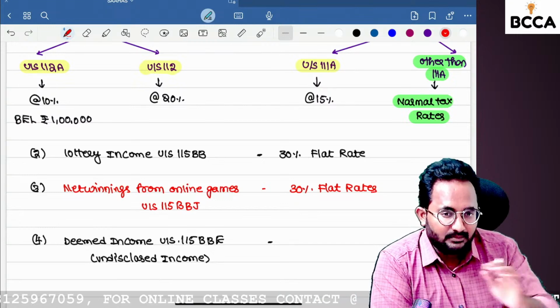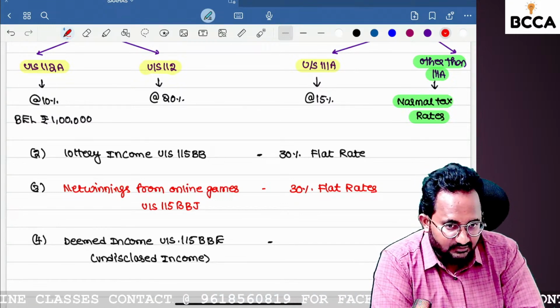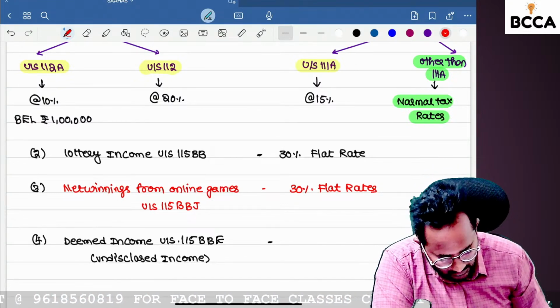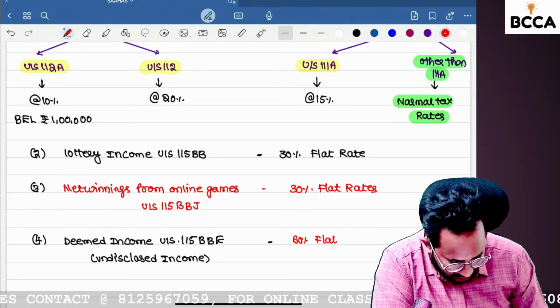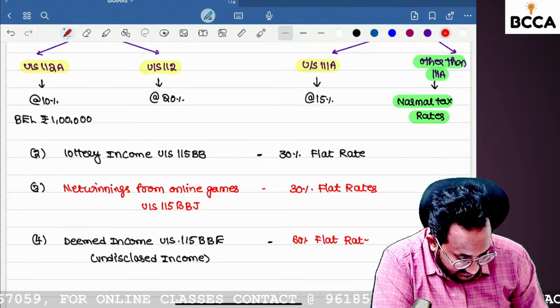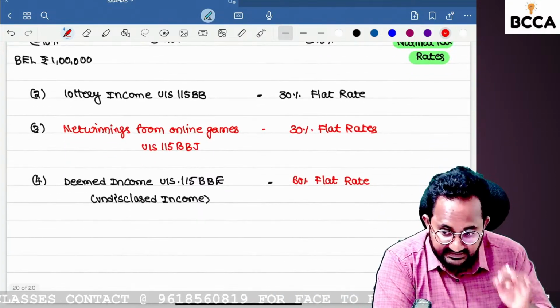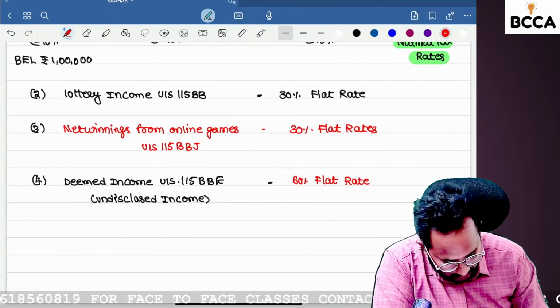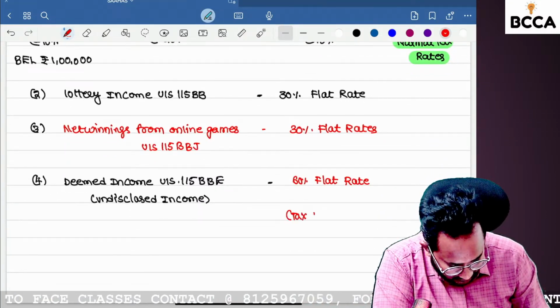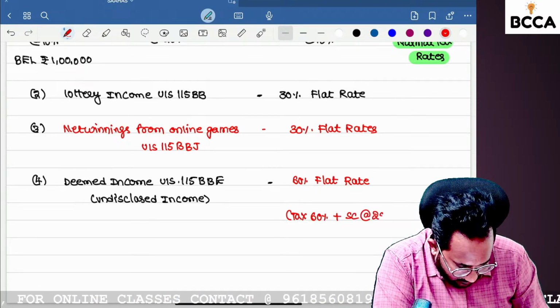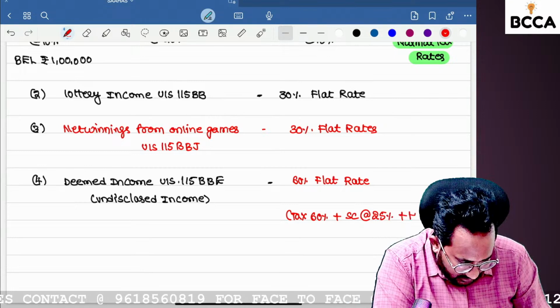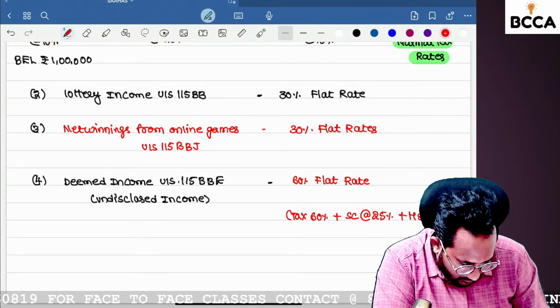Simply, that is black money. On this, we have to pay tax at a 60% flat rate. Please remember, this is not just the tax rate. In addition to the 60% tax, the surcharge will be 25%, and the health and education cess will be 4%.